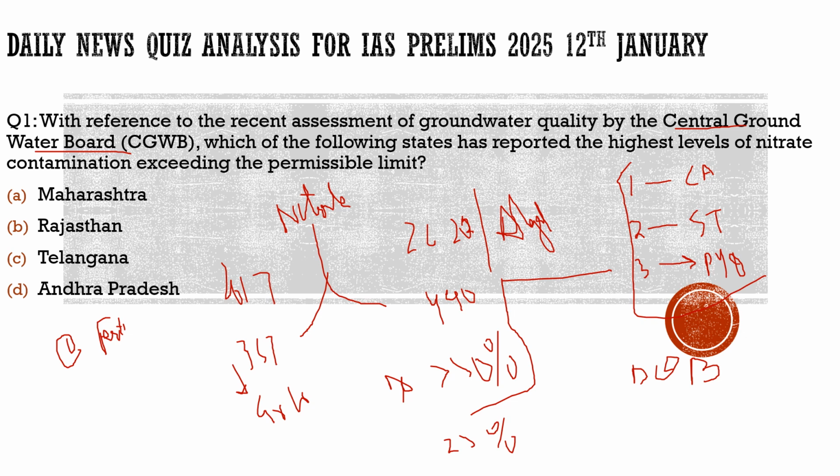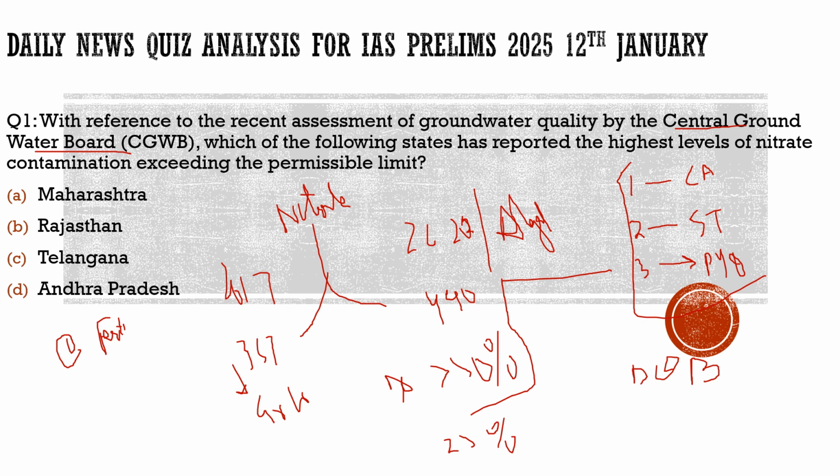When these fertilizers are mixed with the soil, they seep into the groundwater and pollute it. This is one of the reasons why there is the presence of nitrates in the groundwater.